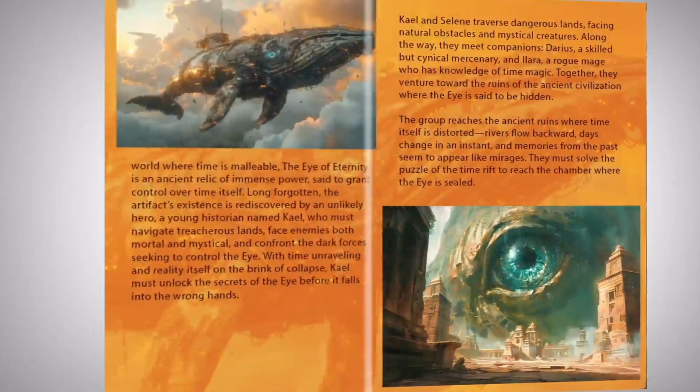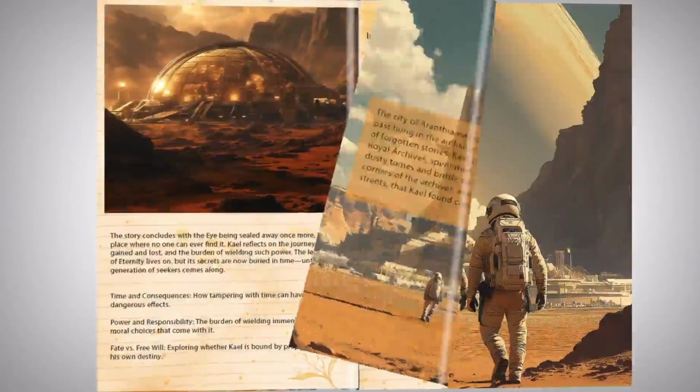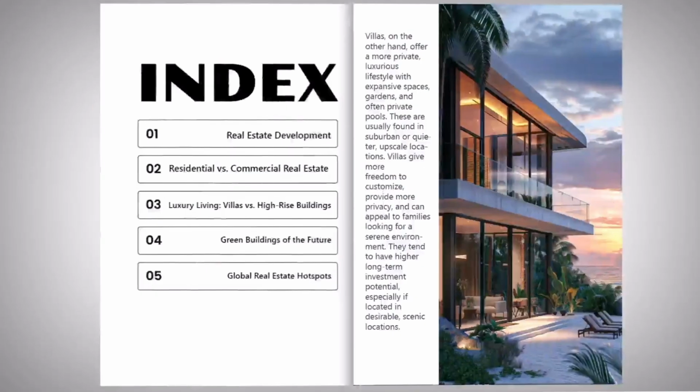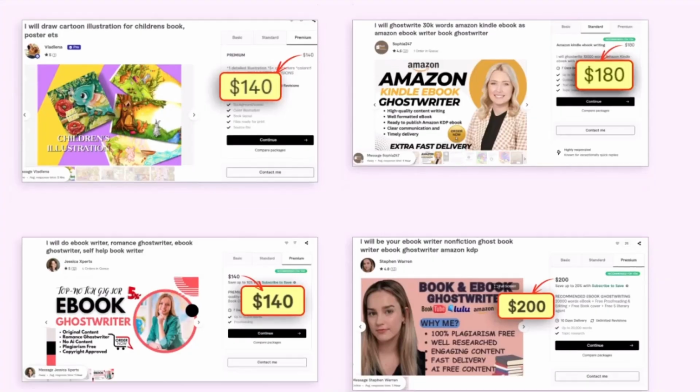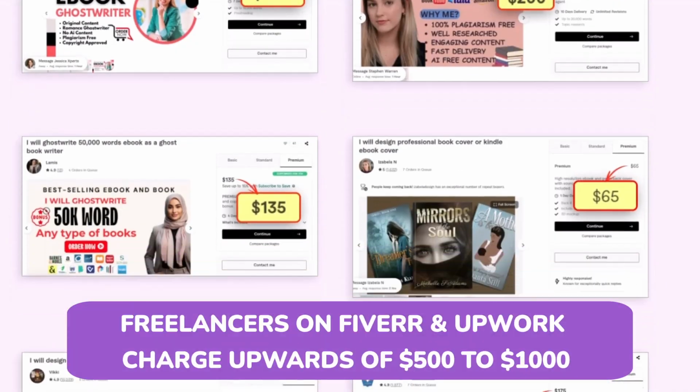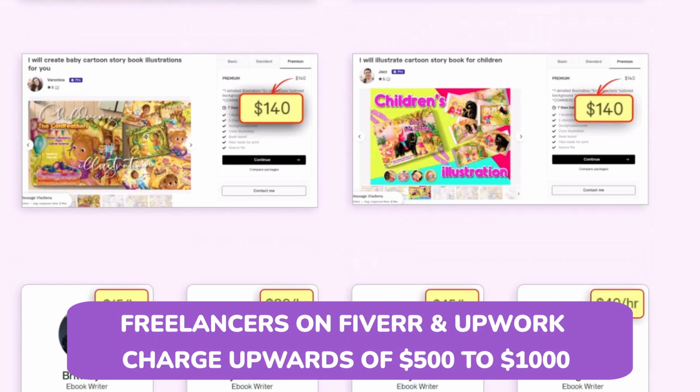Books created by AI Interactive Book Creator are so good that a few of our beta users are celebrity writers now in their circle. A few of them have Kindle bestsellers in different categories. And not just that. Do you know freelancers on Fiverr and Upwork charge upwards of $500 to $1,000 or more for book creation services, which you can do in seconds now? Imagine, if you ever put a gig there on Fiverr or Upwork, you will beat all competition in no time with an AI Interactive Book Creator commercial license.